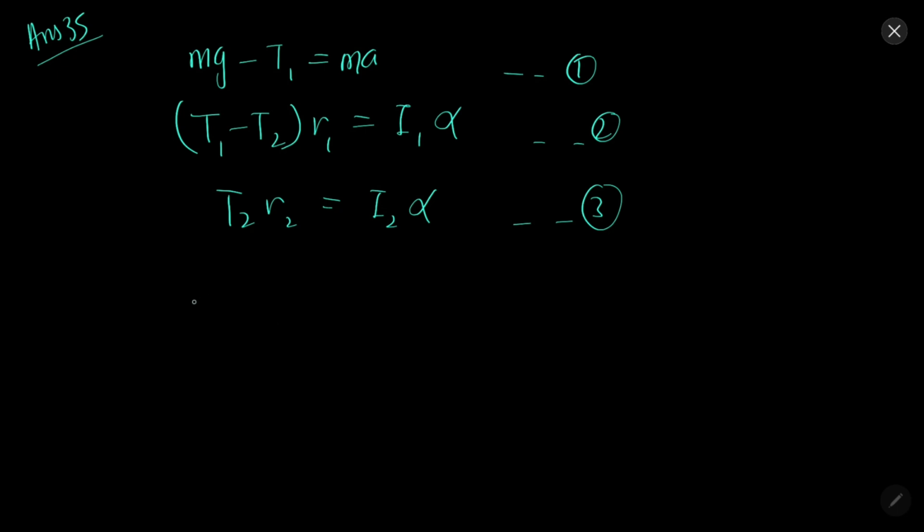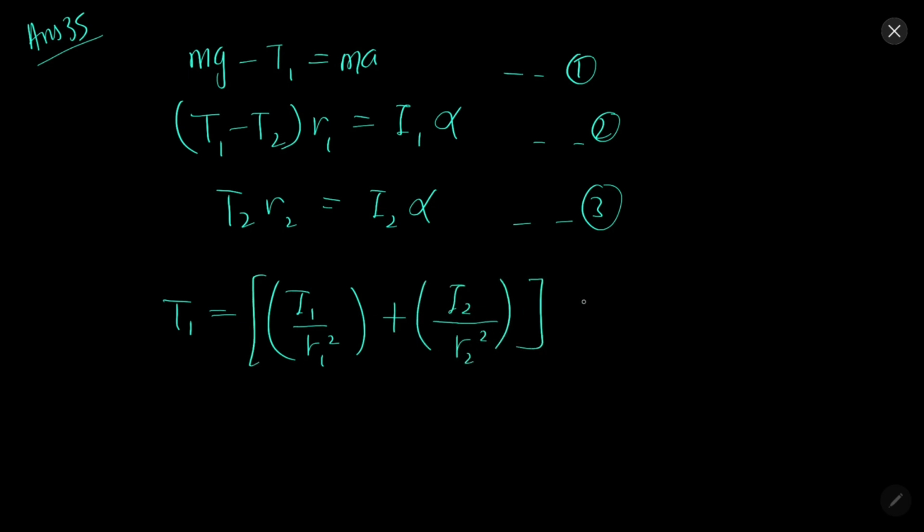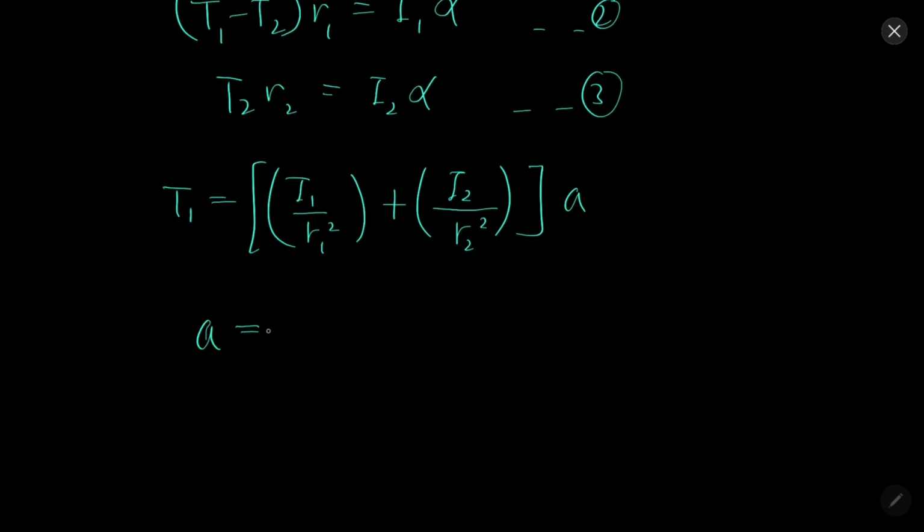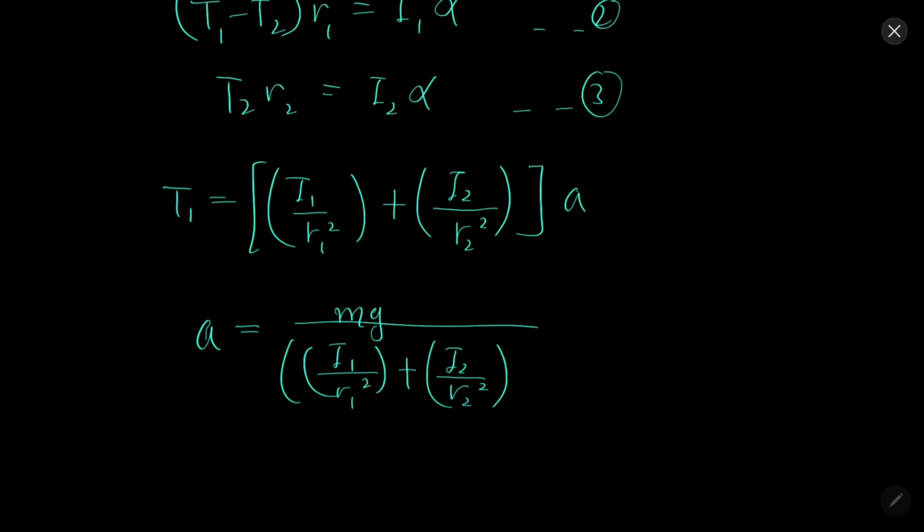So by these three equations, we can find that T1 will come out to be (I1 over R1 square plus I2 over R2 square) into acceleration, and by this you can find a to be mg over (I1 over R1 square plus I2 over R2 square plus m).